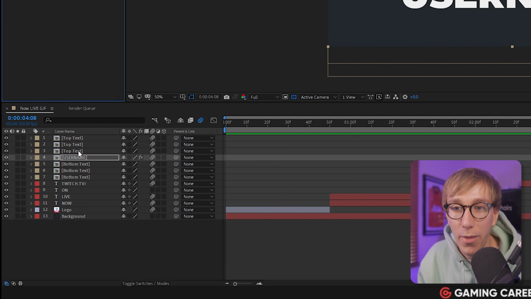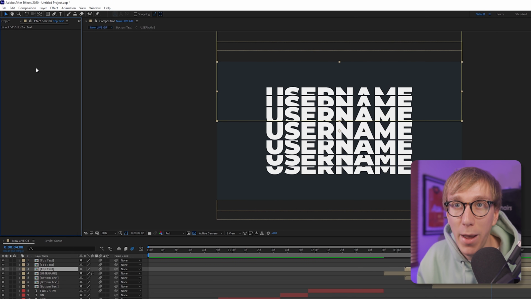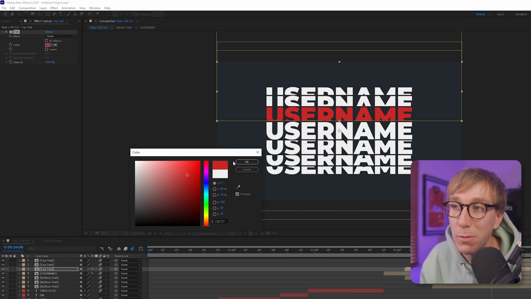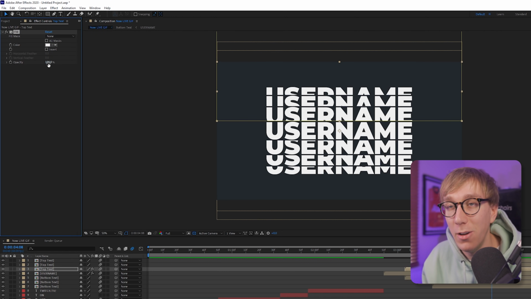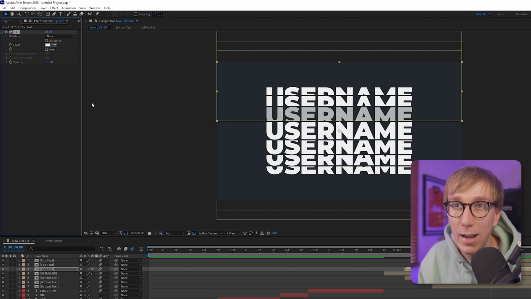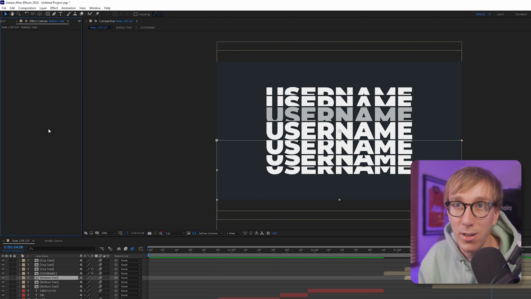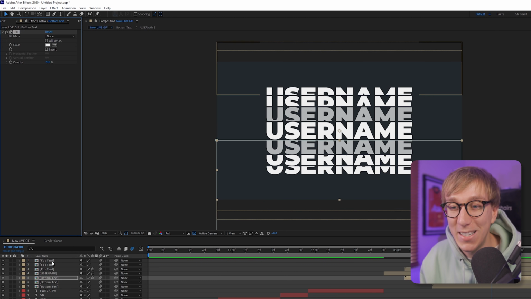and then we'll take the top first stack and paste it in here, and it's going to paste the effect properties. Now here you could change the color to whatever you like if you want the first stack to be a different color, but what I'm actually going to do is play around with the opacity, which is going to make it look like a different color, but really it's just getting more and more transparent. So I'm going to change it from 100% opacity to 70%, and you can see that makes it look a little bit gray. And we're going to copy and paste this effect to the first bottom layer to give it the exact same color. You can probably see where this is going.